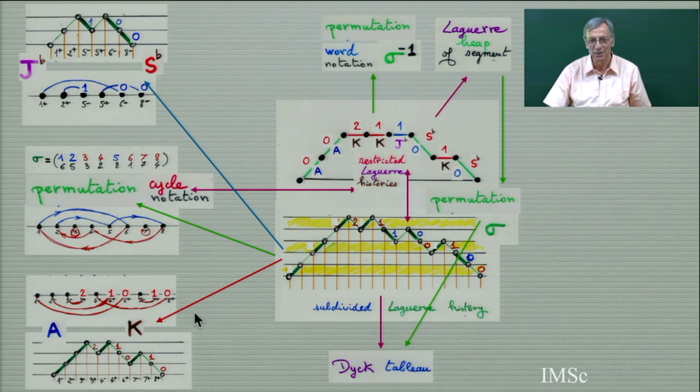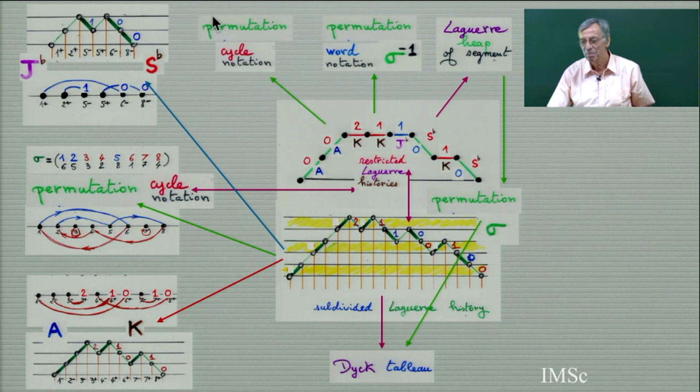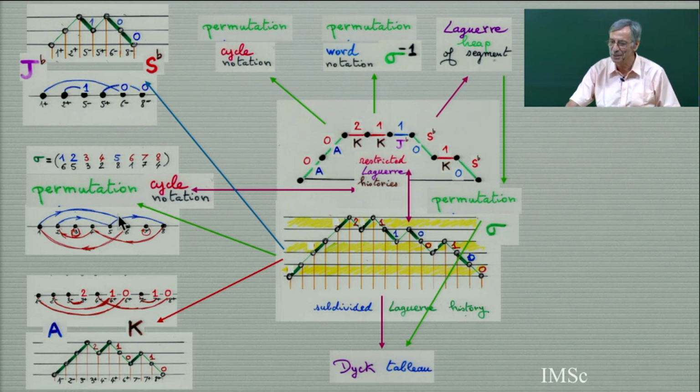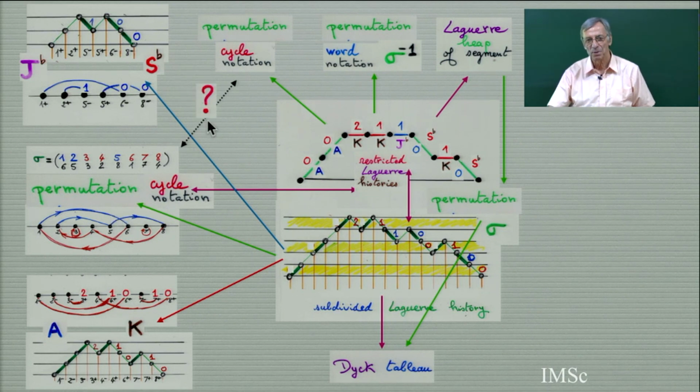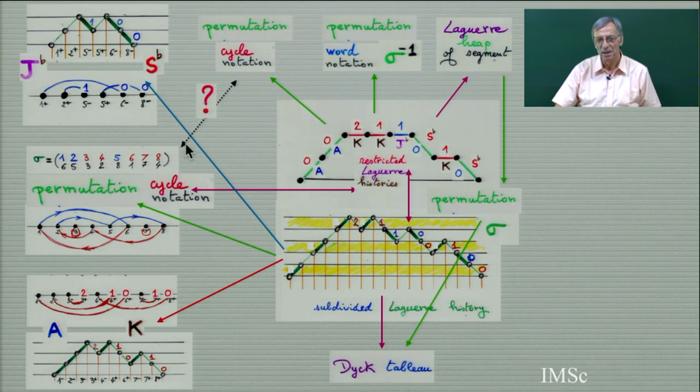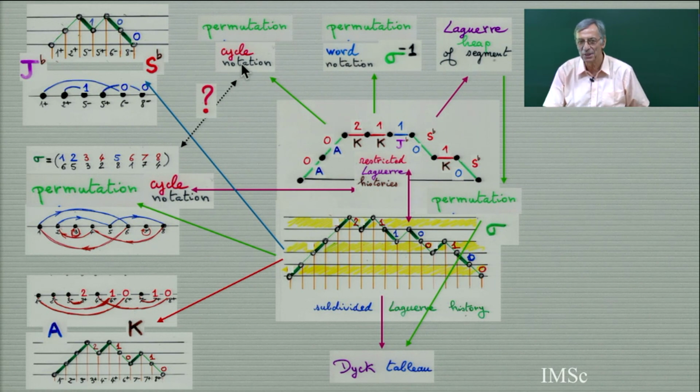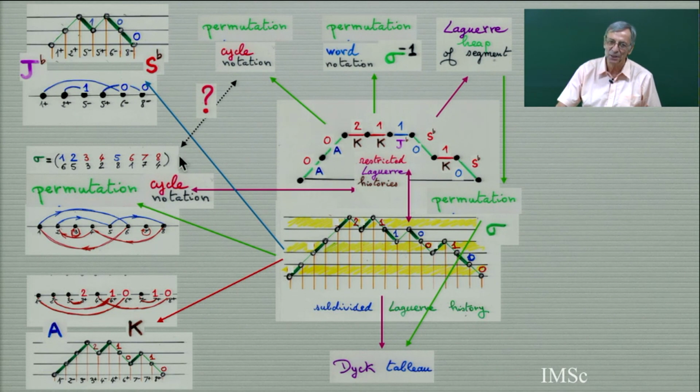So maybe you can ask, this is a full diagram we have done. But we have seen also, there is an embedding of Laguerre, restricted Laguerre history in cycle notation. Here, there is another bijection with cycle notation. So I don't know completely the connection. What is the connection between these 2 cycle notations?